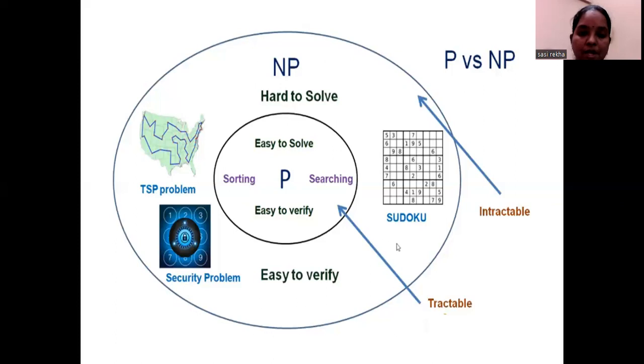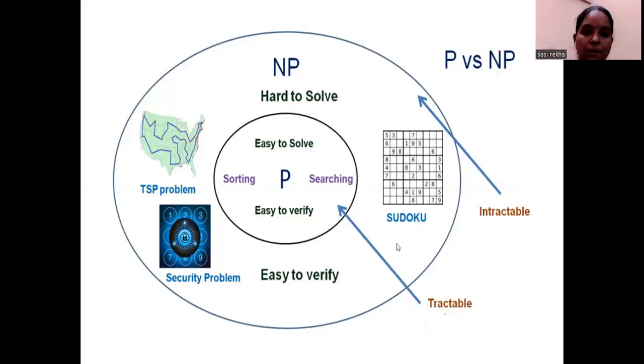Apart from this, NP hard problems are intractable problems. We cannot determine the time complexity. It will take some exponential time, and in some cases it will take an infinite amount of time for execution. We cannot predict the time, so obviously this will take some exponential time.